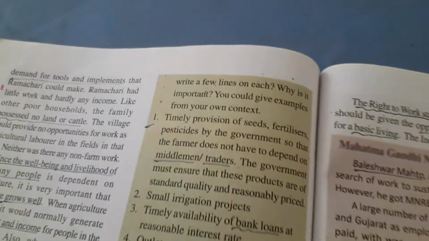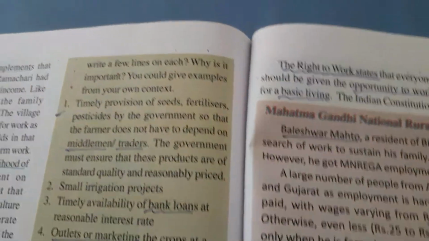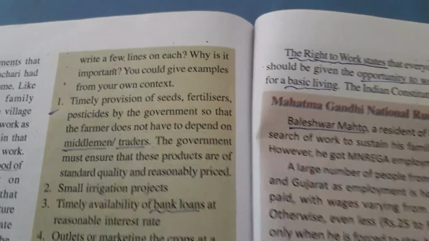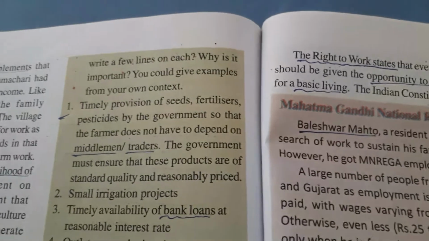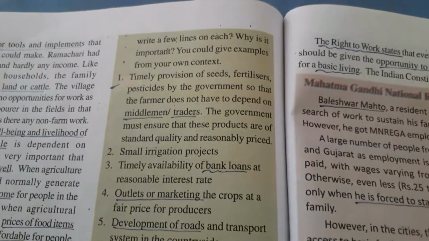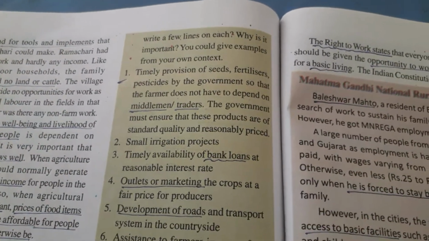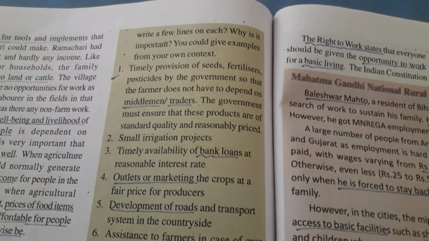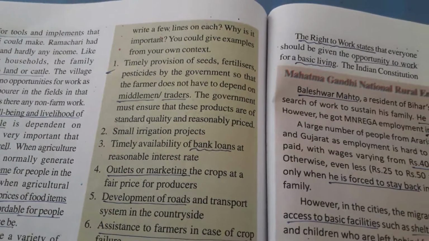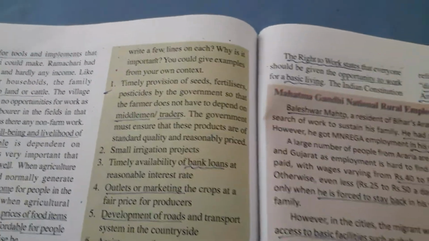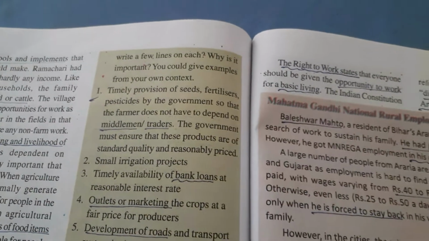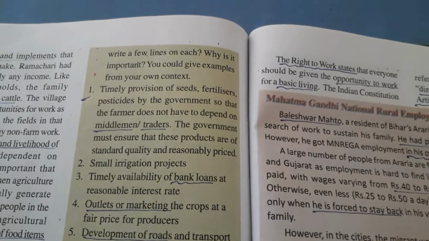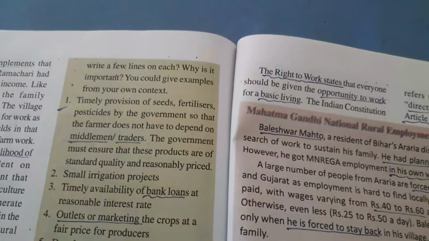So one is timely provision of seeds, fertilizers, pesticides by the government so that the farmers do not have to depend on middlemen or traders. At the time of rainy season, people stay from morning to evening to get seeds from the shops. Sometimes the middlemen or private traders exploit the farmers.